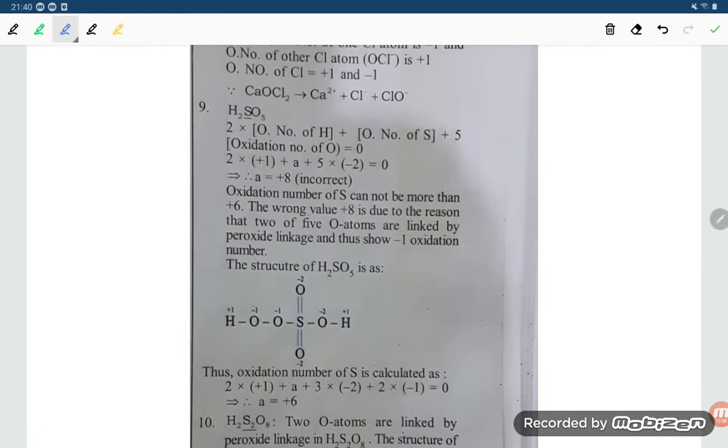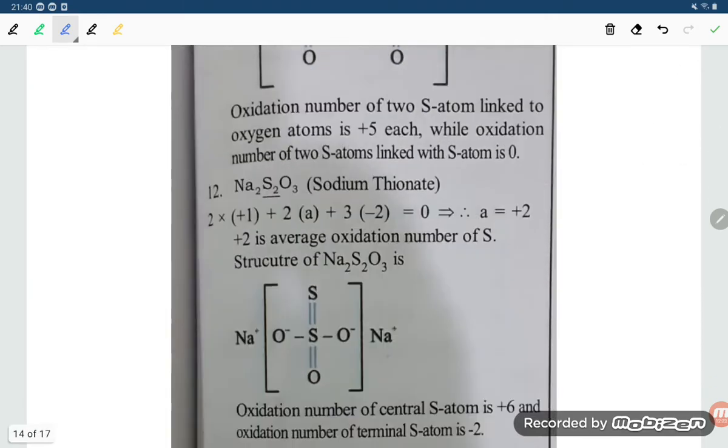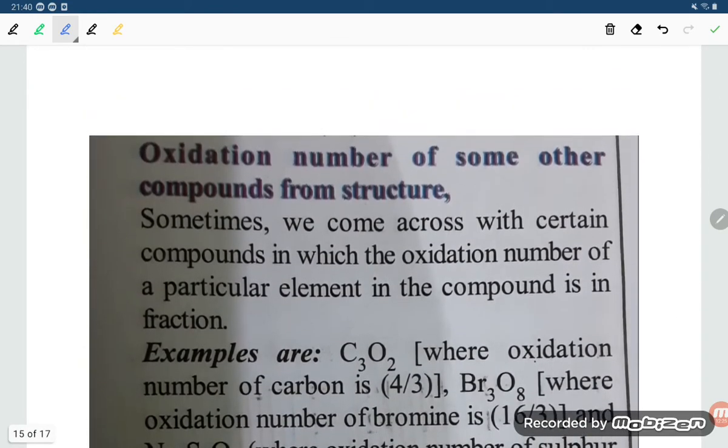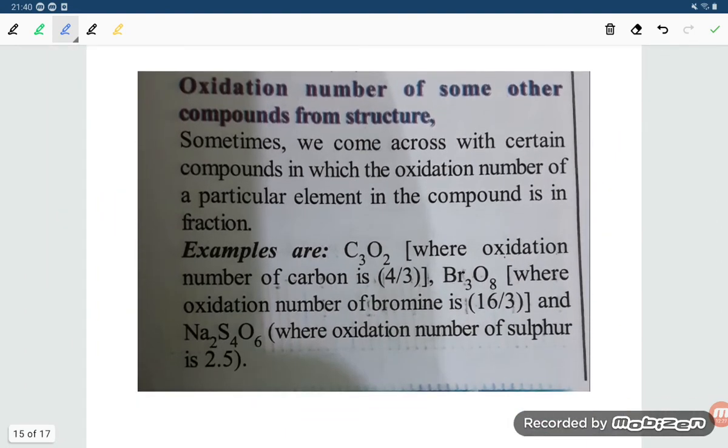Here, in H2SO5, one might say the oxidation number of sulfur can be more than 6. The wrong value of +8 is due to the fact that 2 of the 5 oxygen atoms are linked by a peroxide linkage and thus have an oxidation number of -1. So you can see that here. Dear students, this is all about the oxidation number.